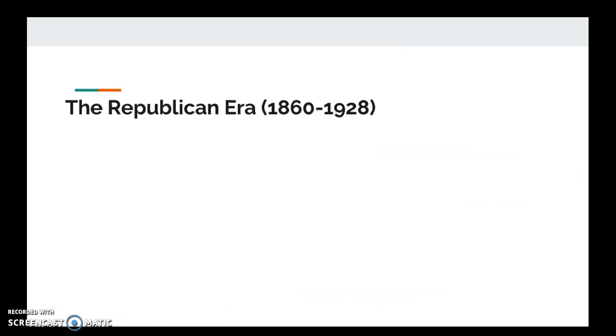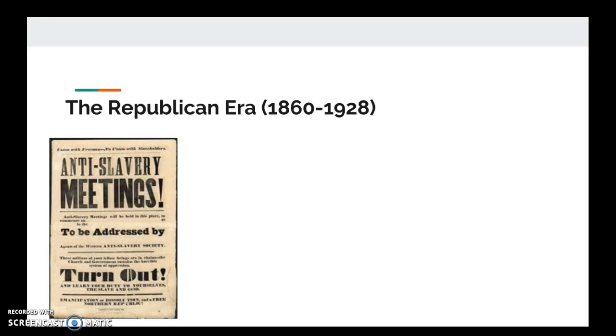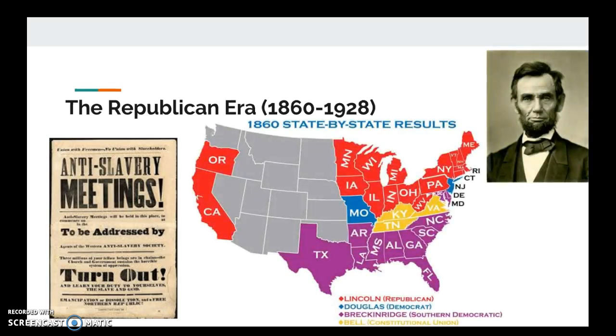Our third party era is the Republican era from 1860 to 1928. So you'll remember from American history that the issue of slavery dominated American politics during the 1850s. And what that issue does is it splits the Democrats and eventually leads to the demise of the Whig Party. So during this time, we see the Republican Party, led by Abraham Lincoln, emerge as the most dynamic anti-slavery party.